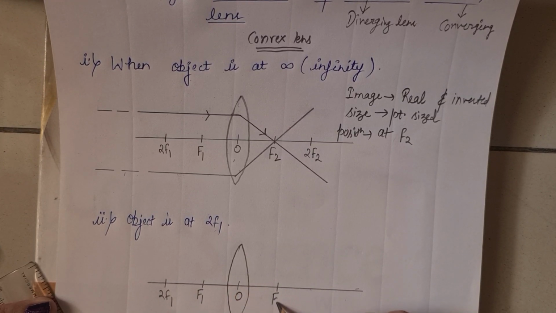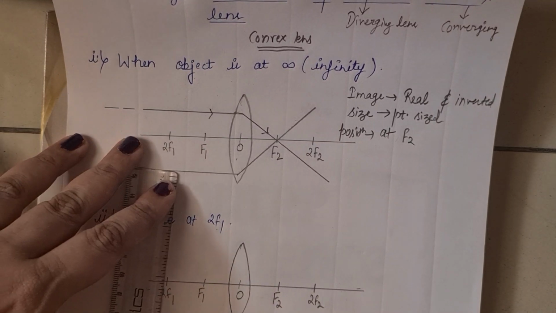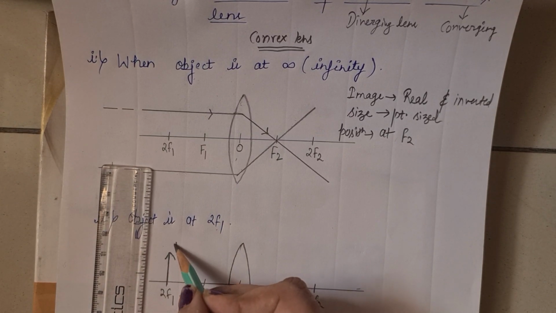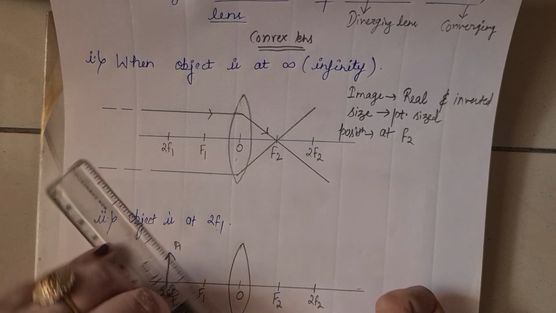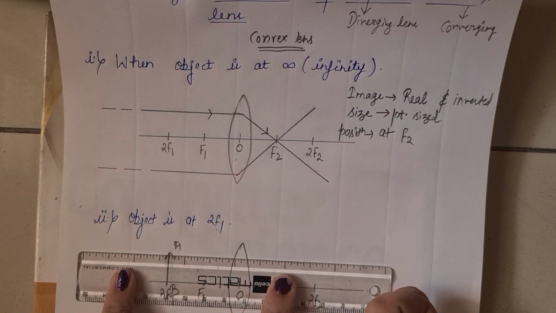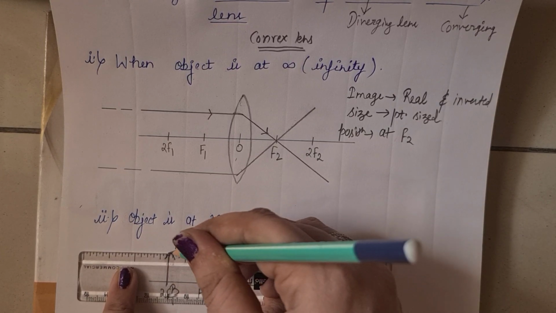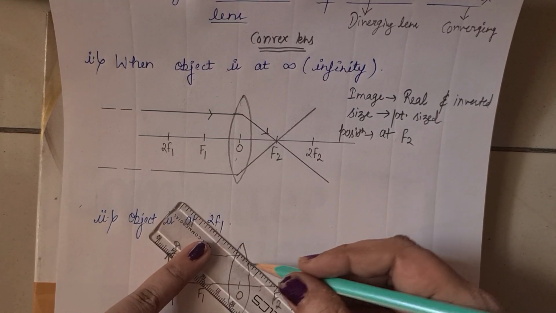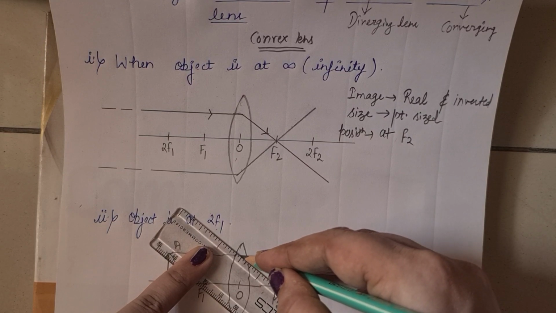It is f2, that is second focus, and 2f2. Now the object is at 2f1, A and B. So a ray arises from the edge of the object, and then it converges into f2, right?